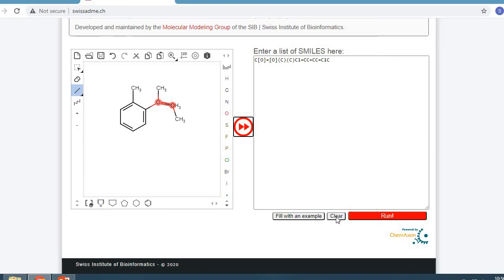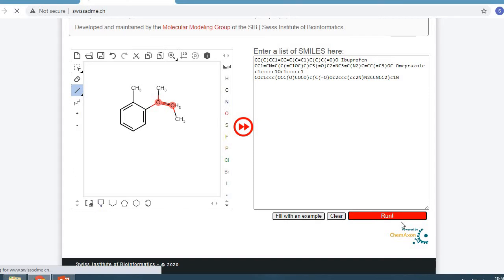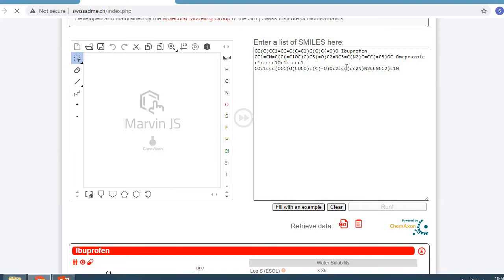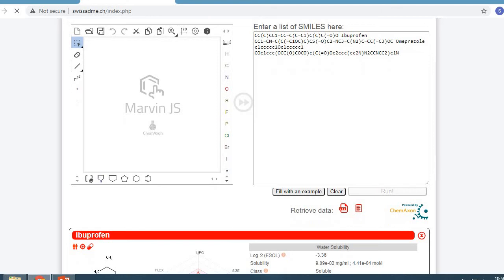Or if you have some examples, then you can fill with an example. So here are the 4 examples: ibuprofen, omeprazole and 2 more compounds. When we click on the run button, then we can get the properties of all the 4 compounds in the SMILES notations, that is ibuprofen, omeprazole, compound 1 and compound 2.